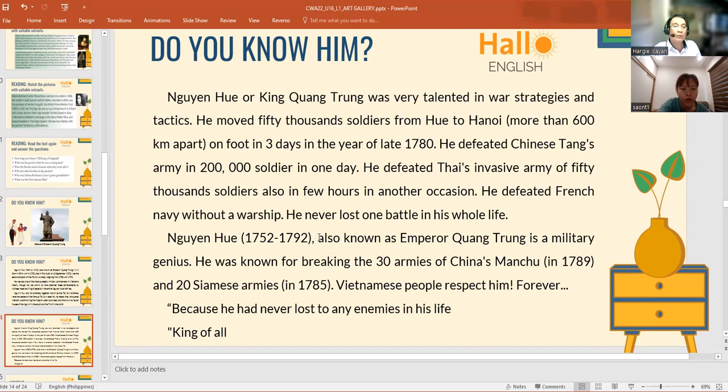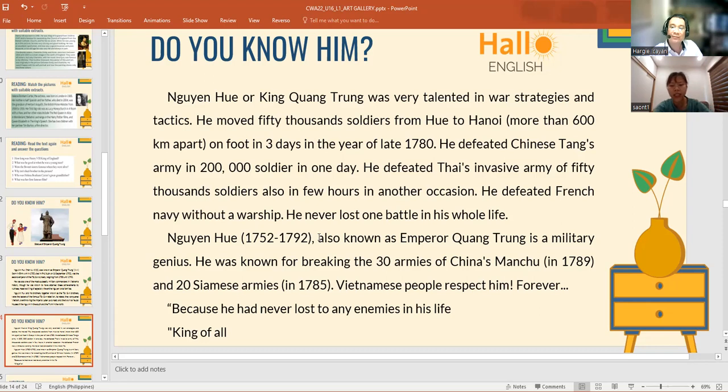He moved 50,000 soldiers from Huế to Hanoi, about 600 kilometers apart, on foot in 3 days, in late 1788. They just walked.